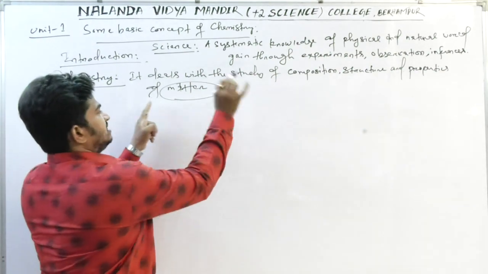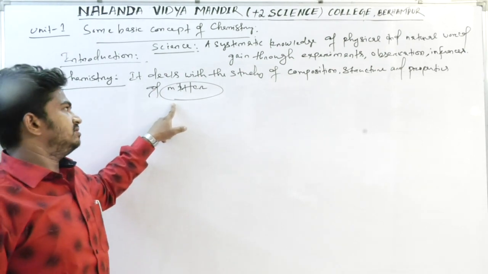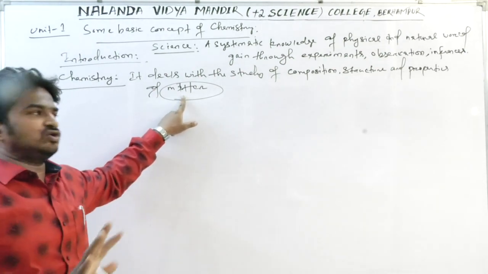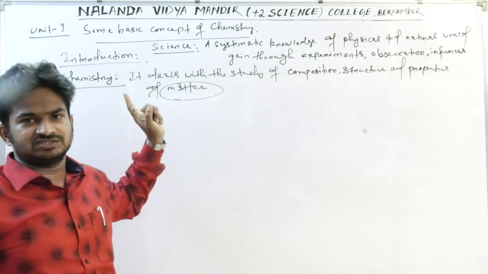So it is the properties of matter along with its structure and its compositions.